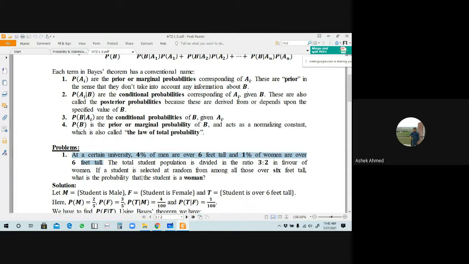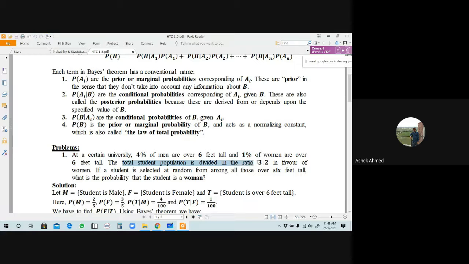What does 4% of men mean? Of all the men, 4% are over 6 feet tall, and of all the women, 1% are over 6 feet tall.